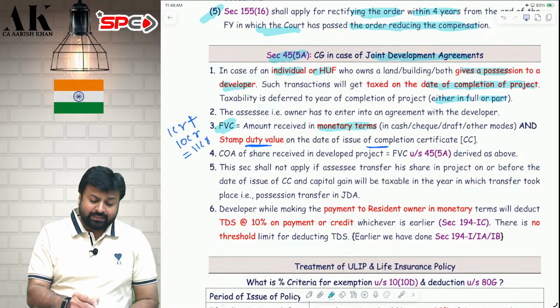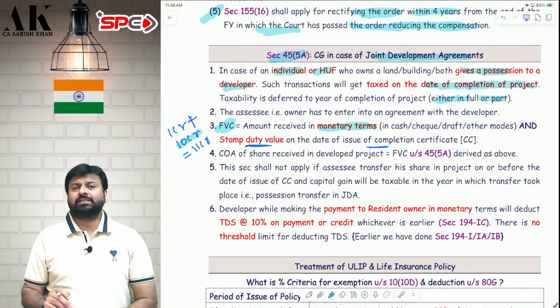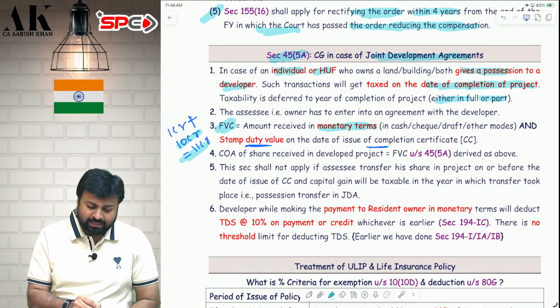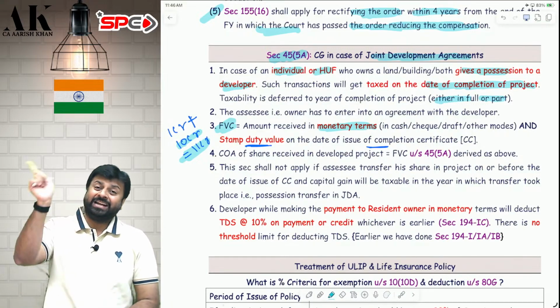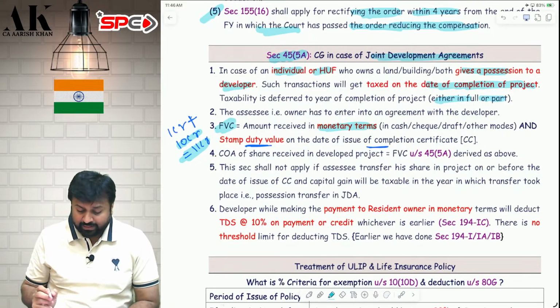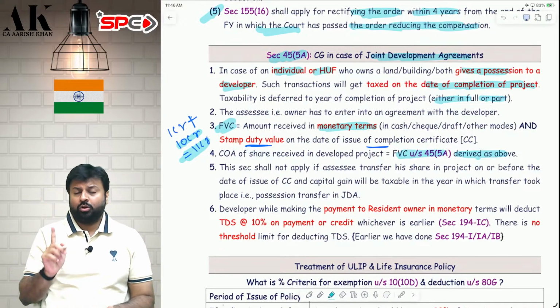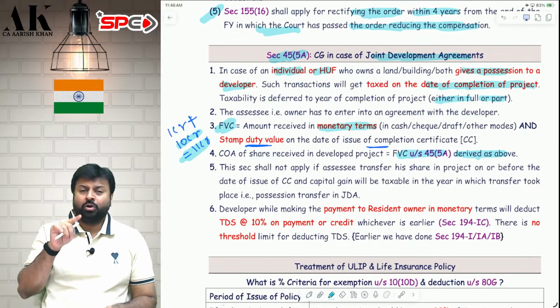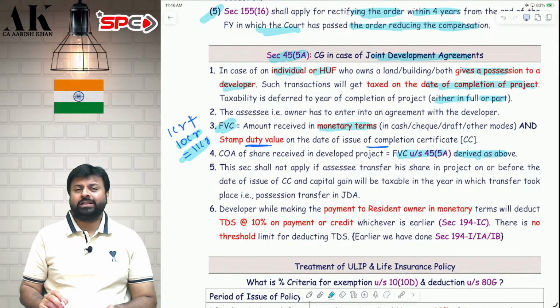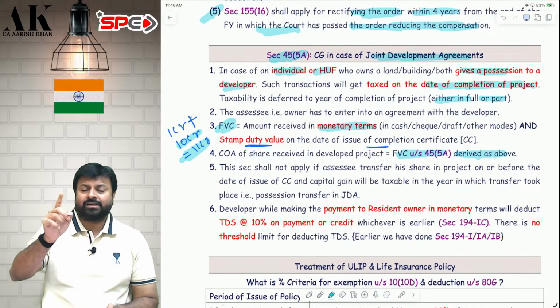Later on, when I sell these 10 flats, what will be the cost of these 10 flats? The cost of these 10 flats will be 11 crore rupees. Don't take 10 crore. Take the entire FVC. It is written in section 49. The cost of these 10 flats will be the entire FVC as derived above. Whatever the FVC is, that will become the cost later on in future. Don't take only the stamp duty value of the flats. Take the entire consideration as your cost.